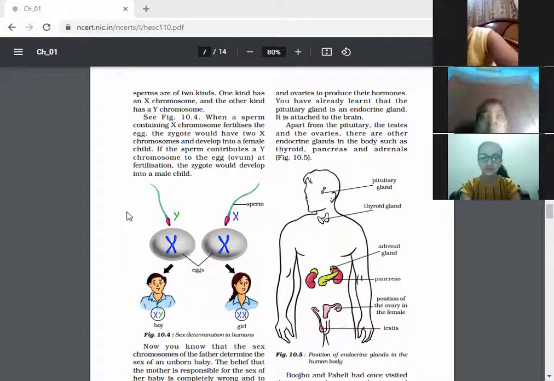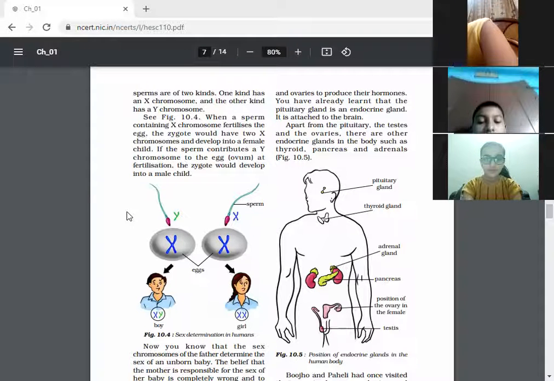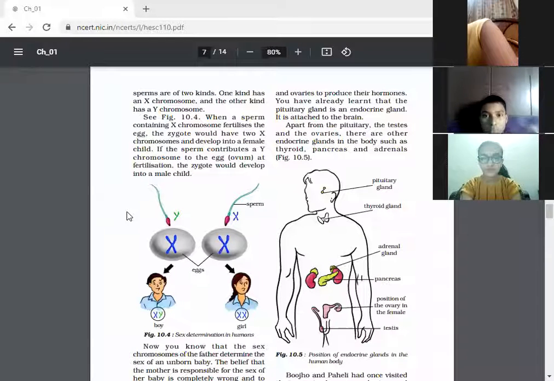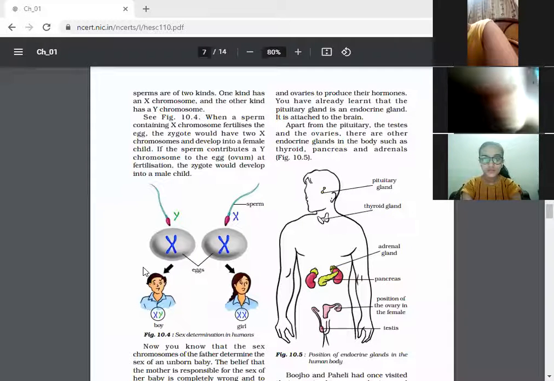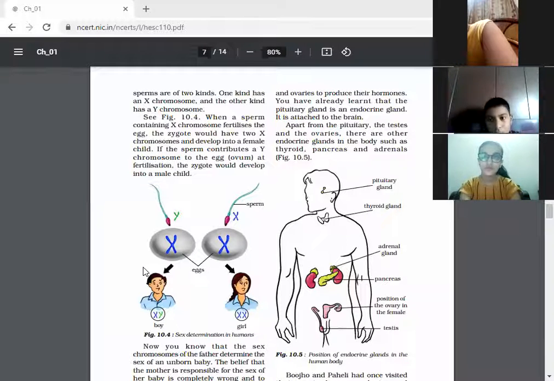So next, in yesterday's class, we discussed the reproductive phase in a female's life. Now, who is responsible for the determination of the sex of a baby, either a male or a female? So we are going to discuss it today.